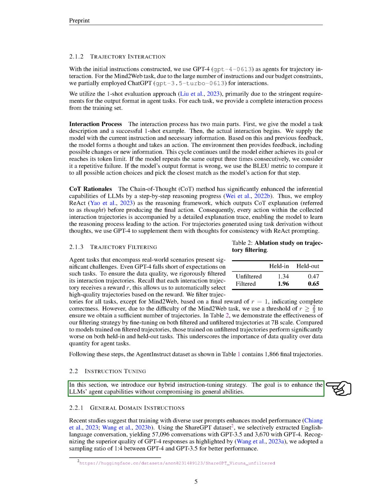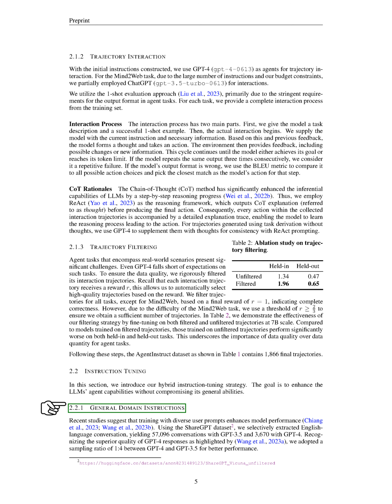We've also developed a hybrid instruction tuning strategy. The goal of this strategy is to improve the model's abilities without compromising its general capabilities. To achieve this, we train the model using a mix of the agent instruct and general domain datasets. Recent studies have shown that training with diverse user prompts can improve model performance. We've used the ShareGPT dataset to extract English language conversations.